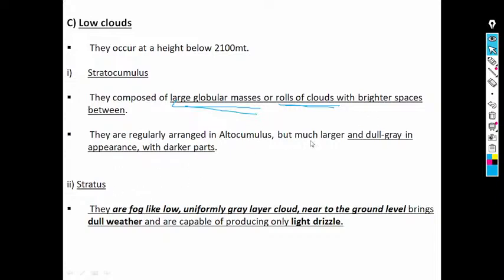Then stratus, we can say, they are fog-like, low, uniformly gray layer clouds near to the ground level. They bring dull weather and are capable of producing only light drizzle.